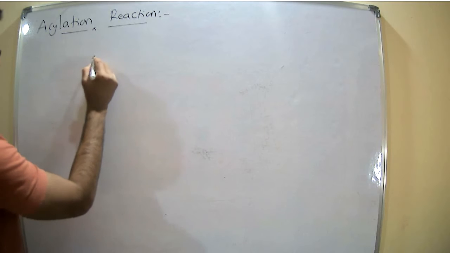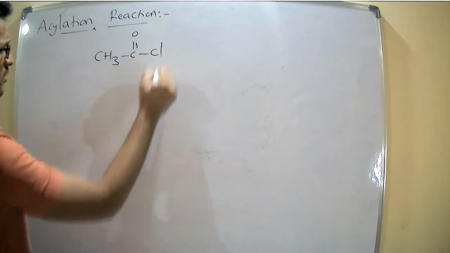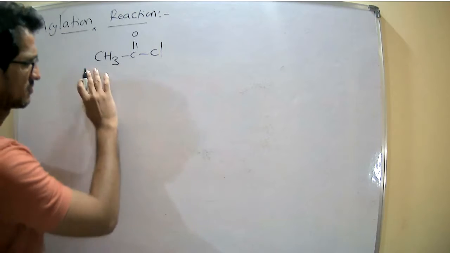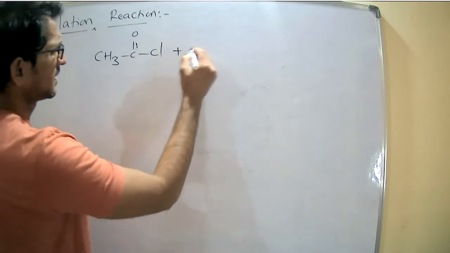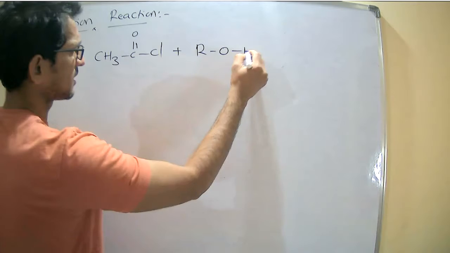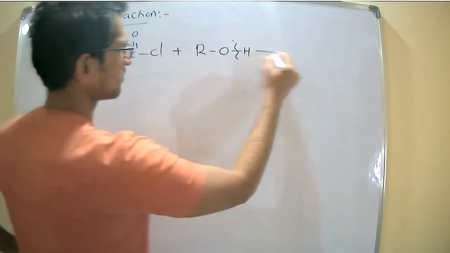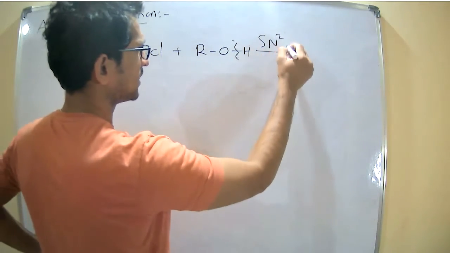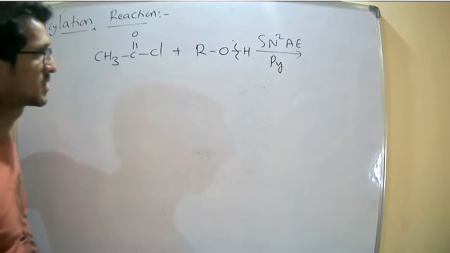First, CH3 C double bond O Cl, acyl chloride, reacts with alcohol, because the reaction starts with the alcohol. The cleavage of the OH bond takes place. It is an SN2-type addition-elimination reaction in the presence of pyridine, a base which abstracts the proton.